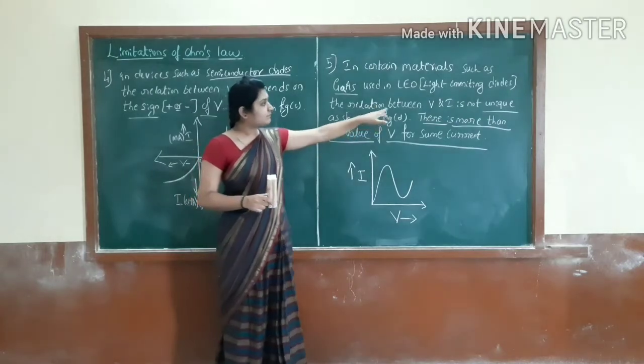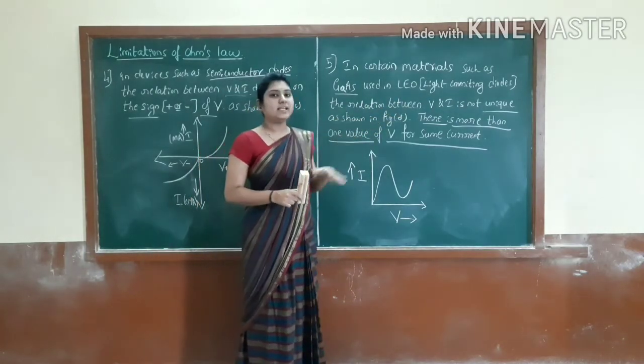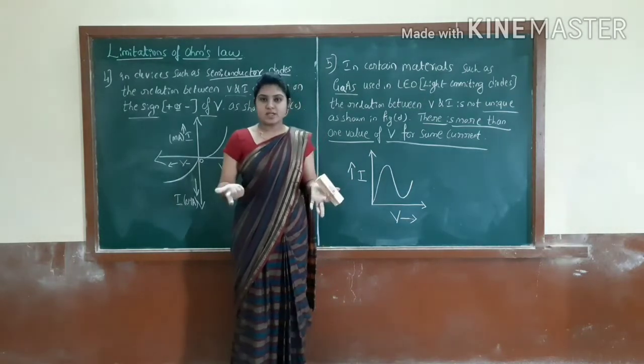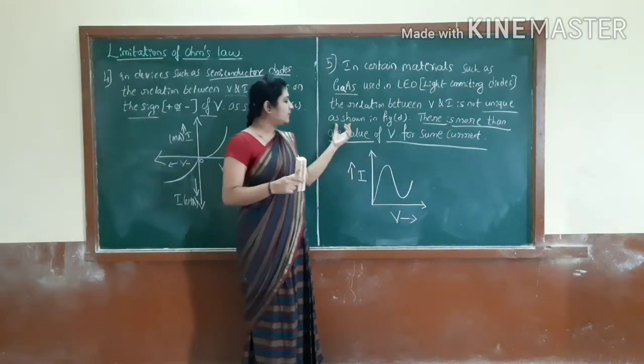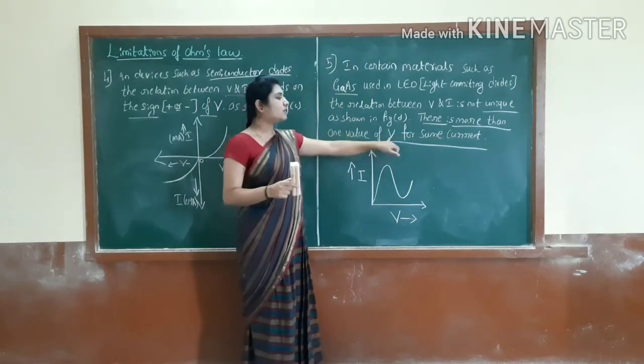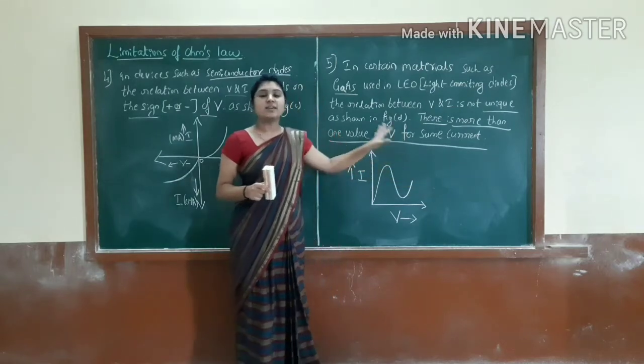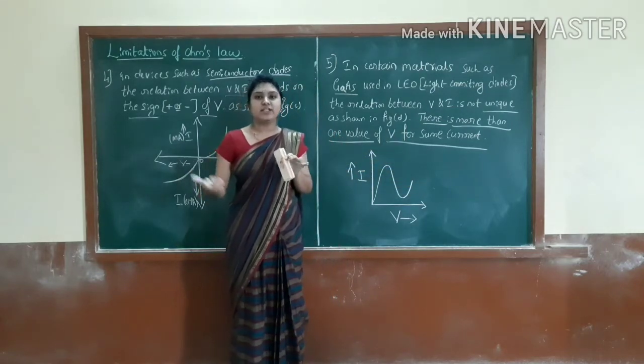Yes, see, the relation between V and I is not unique. That's why these are not having a unique relation.